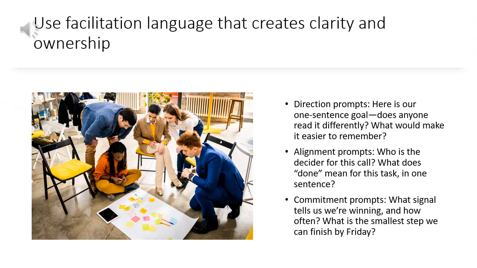Words shape behavior. Borrow these simple phrases. Direction. Here's our one-sentence goal. Does anyone read it differently? Direction. What would make this easier to remember and repeat? Alignment. Who is the decider for this call? Let us name one person. Alignment. What does done mean for this task in one sentence? Commitment. What signal will tell us we are winning and how often? Commitment. What is the smallest step we can finish by Friday?